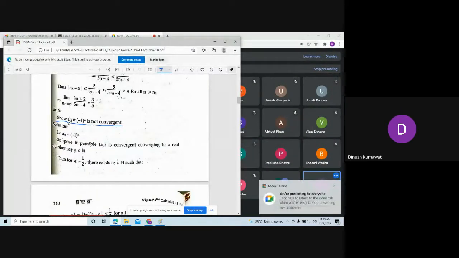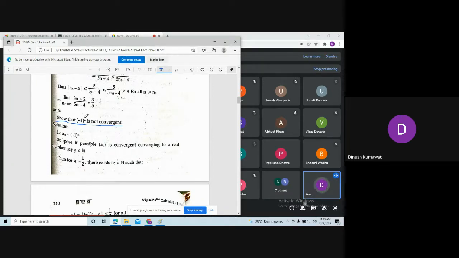Okay. Now our aim is to show that (-1)^n is not convergent. Later on we will study what are called subsequences. Using that, this is just a one minute check. Within a minute you will be able to conclude that this sequence is not convergent. But right now let us try to focus on the definition.